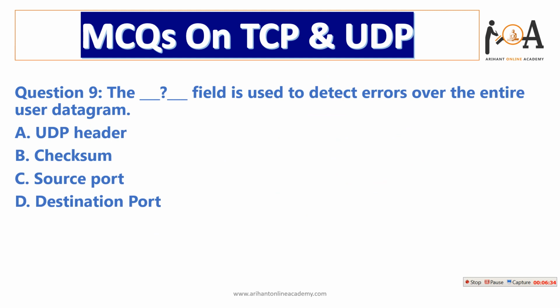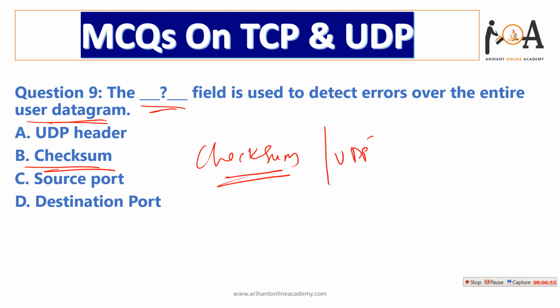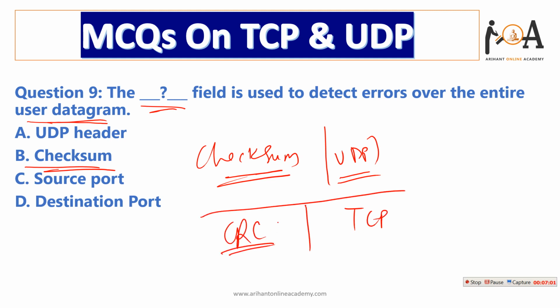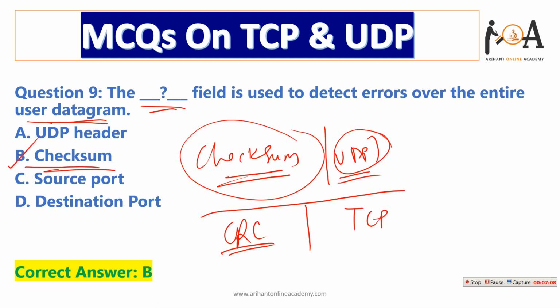The next question is, which field is used to detect errors over the entire user datagram? Checksum. The checksum field is used in UDP to detect errors in data, because in TCP for detecting errors in data we have CRC, but in UDP we don't have CRC, so the checksum field is used for that purpose. Option B is the correct answer.